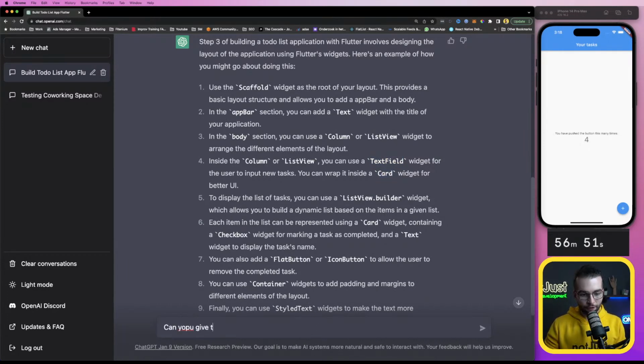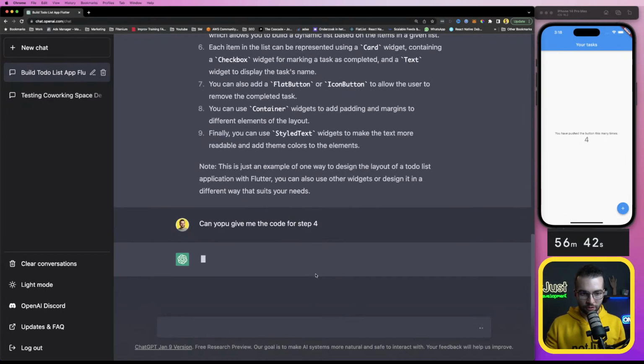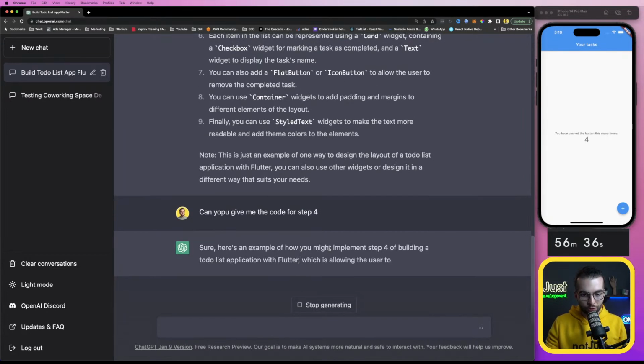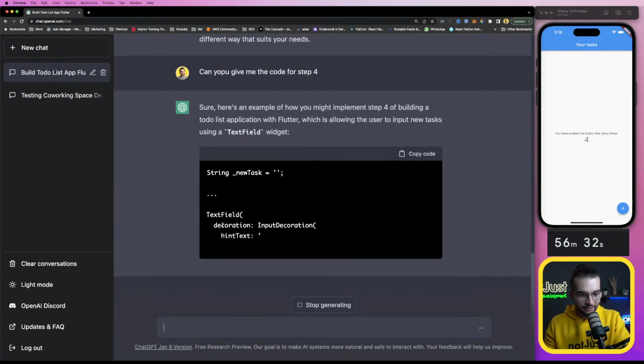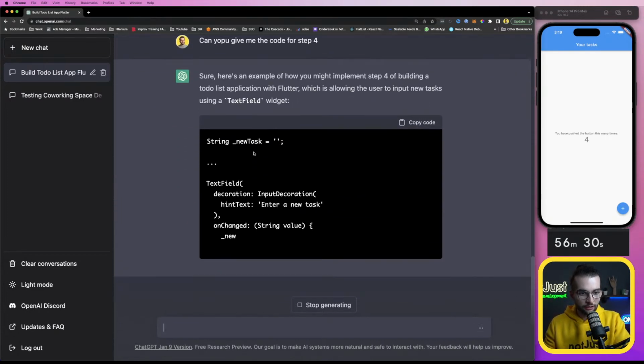Can you give me the code for step 4? Because I'm too lazy to write the code. I don't know how to write the code. I'm a beginner. Sure, here's an example of how you might implement step 4 of building a to-do list application. New task, text field.